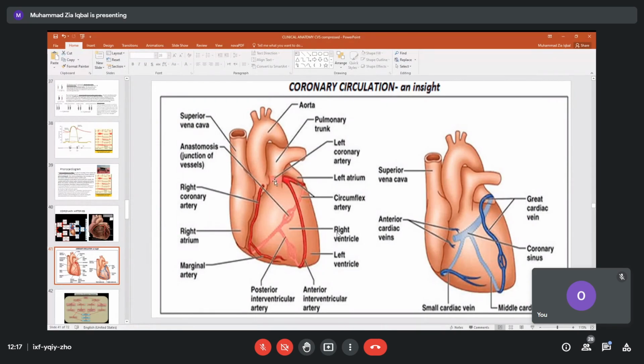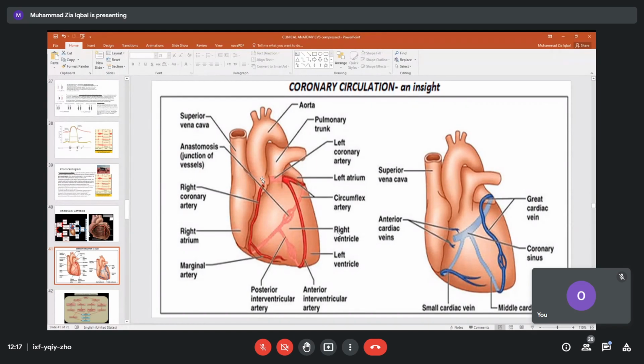These 2 coronary arteries make the coronary system. When they arise from the ascending aorta, they supply the muscles of the whole heart.